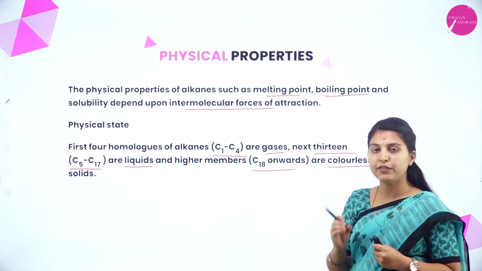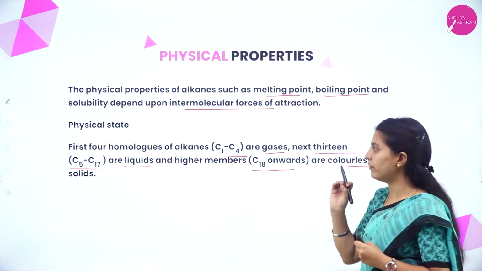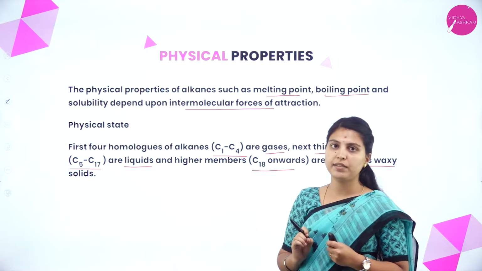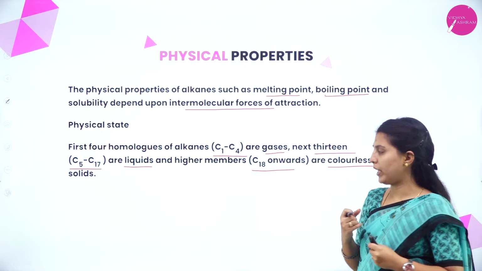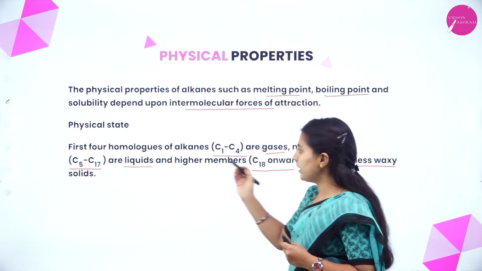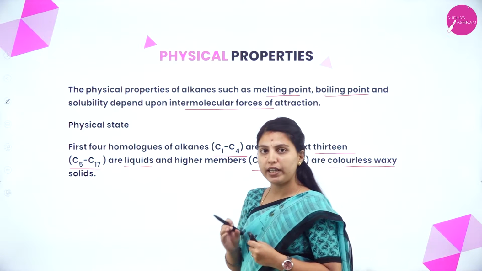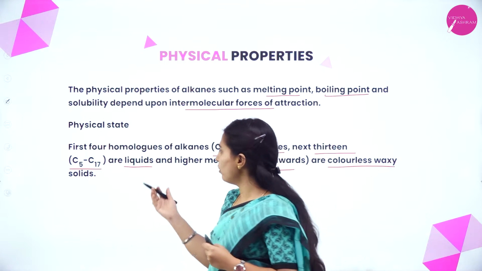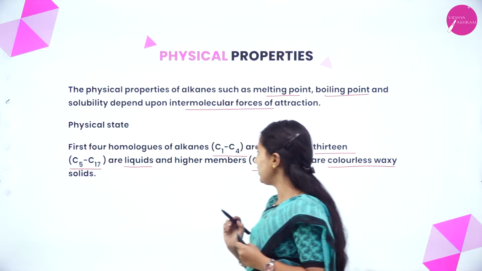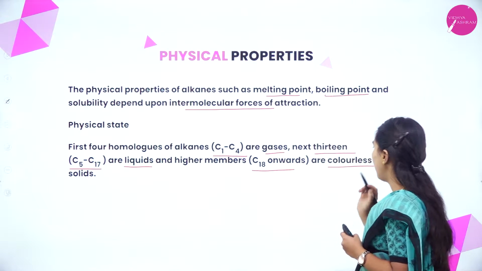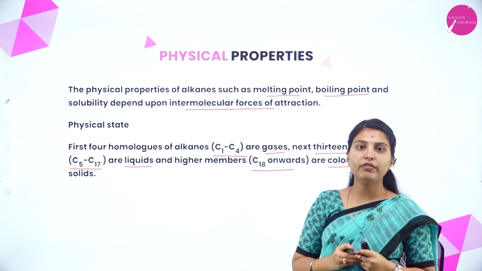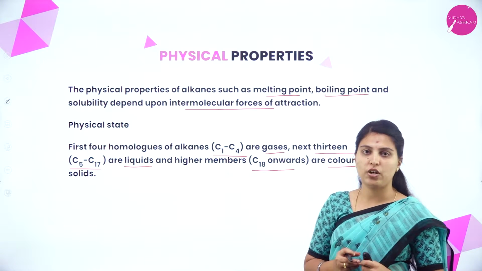These are the physical states. The first 4 members of the homologous series of alkanes are usually gases like methane, ethane, propane and butane. Carbon 5, that is pentane, to carbon 17 are liquids, and those with more than 18 carbons are in the state of colorless waxy solid.